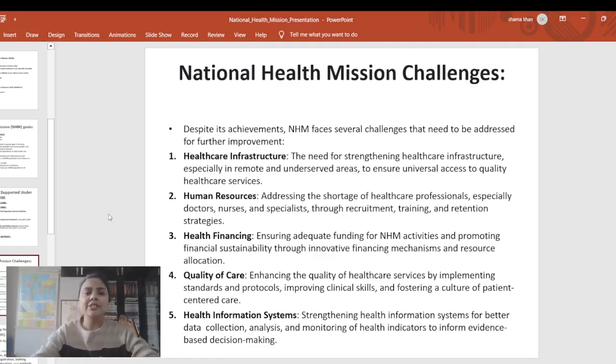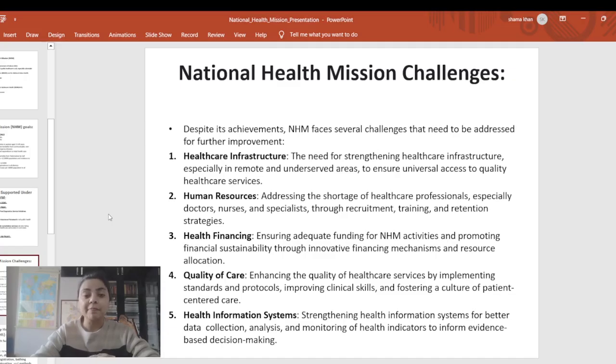The first challenge we can see here is healthcare infrastructure. We have to provide healthcare infrastructure not only in urban areas but also in remote areas, and we have to provide infrastructure facilities and healthcare services to tribal regions also. Next we can see human resources. We saw during COVID the shortage of healthcare professionals, doctors, nurses, and it is still there in terms of India.